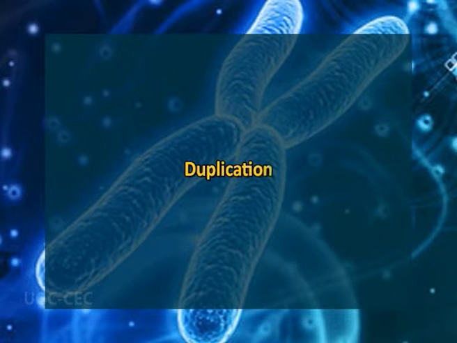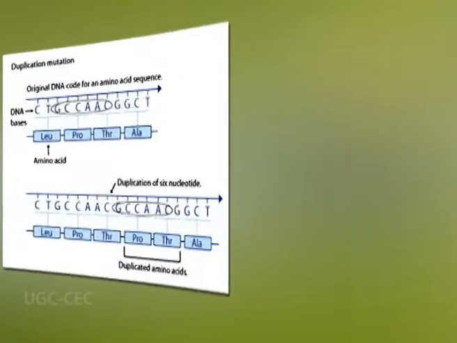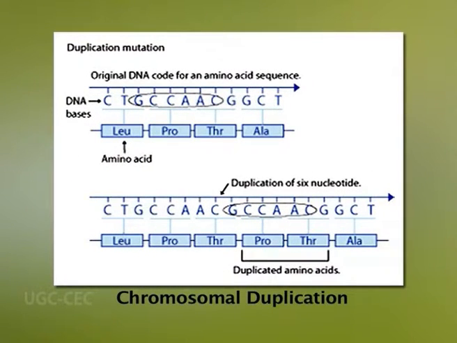The second type of mutation is duplication. A chromosomal duplication occurs when a part of a chromosome is wrongly copied, which results in extra genetic material from the duplicated segment. In simpler terms, duplication means that a chromosome part is present in two copies. As the extra part of the chromosome contains different genes, these extra instructions affect the normal functioning of the chromosome.